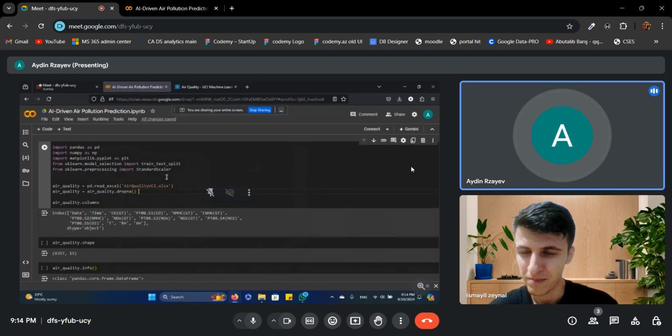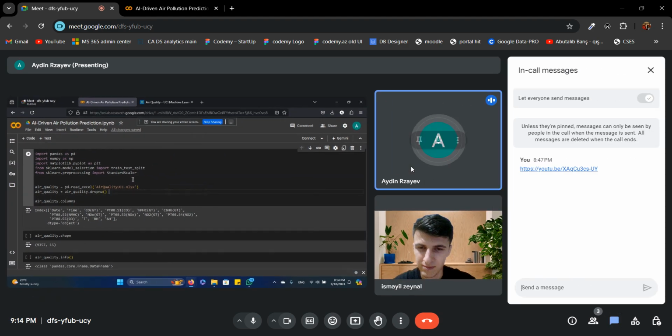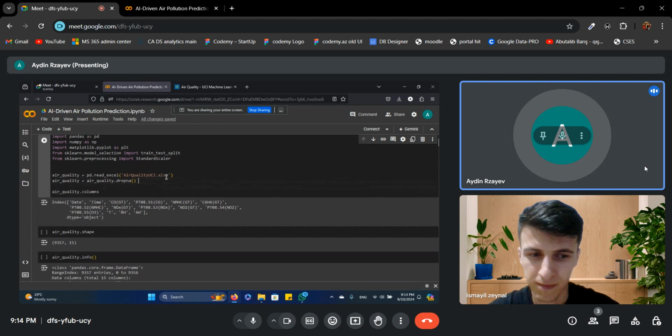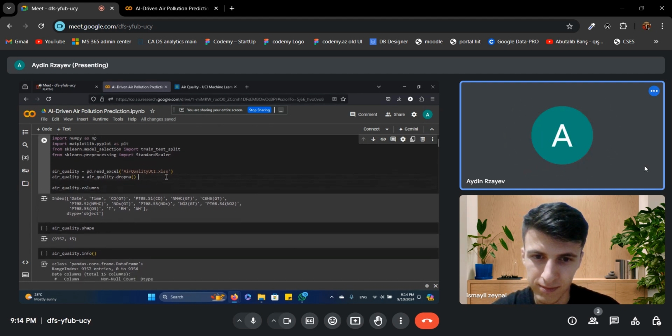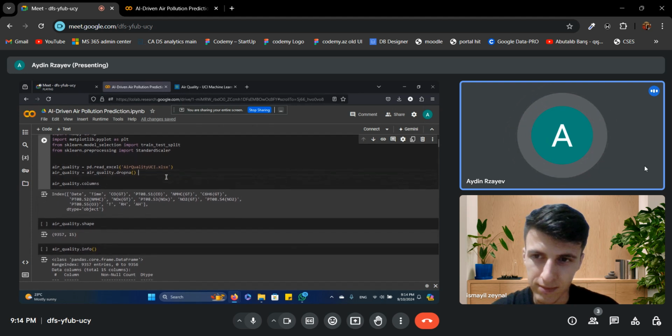We are here to talk about a project we've been working on where we use artificial intelligence to predict air pollution levels. This is a big issue because air pollution affects our health, the environment, and even our daily lives. So the goal of this project is to create a system that can predict pollution levels in advance, allowing people and cities to take action before the air quality gets too bad.